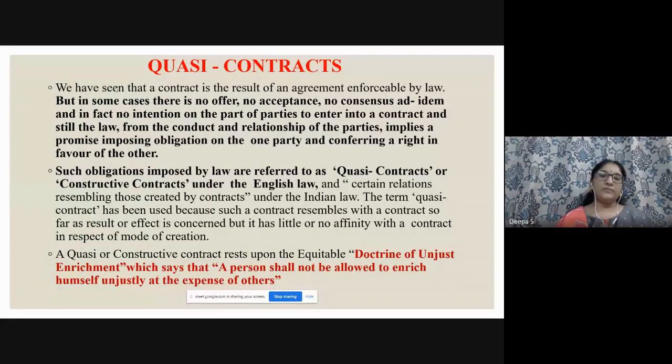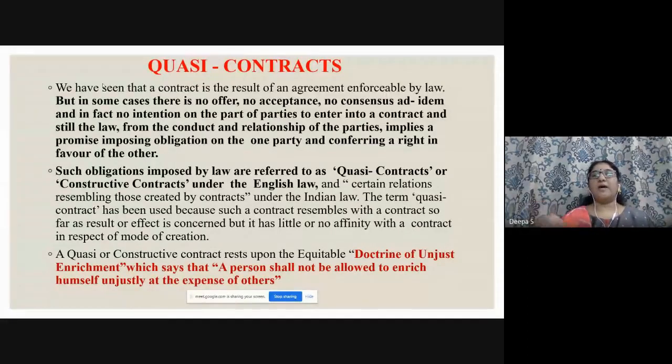The last three lines are very important. On which doctrine do quasi contracts work? A quasi or constructive contract rests upon the equitable principle, the doctrine of unjust enrichment, which says that a person shall not be allowed to enrich himself unjustly at the expense of others.